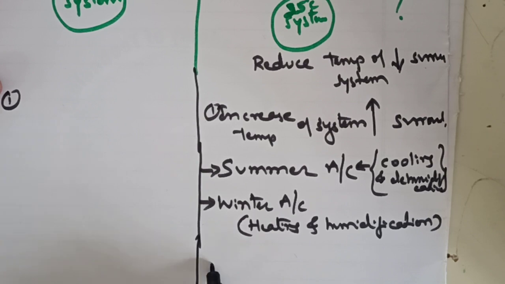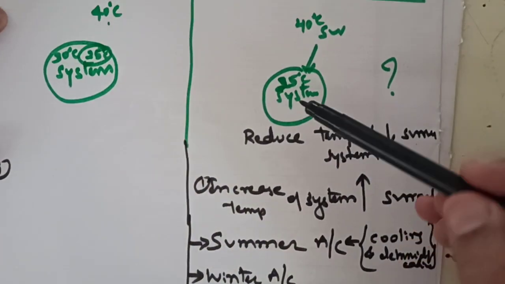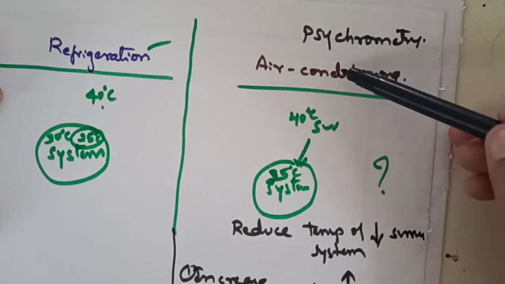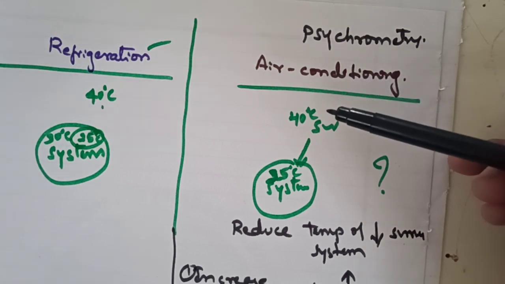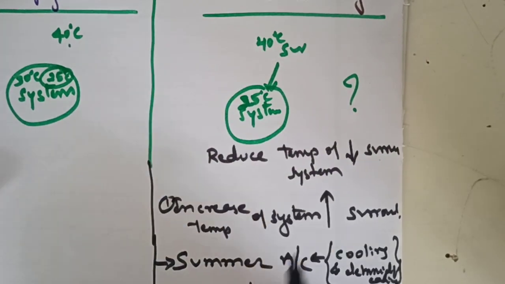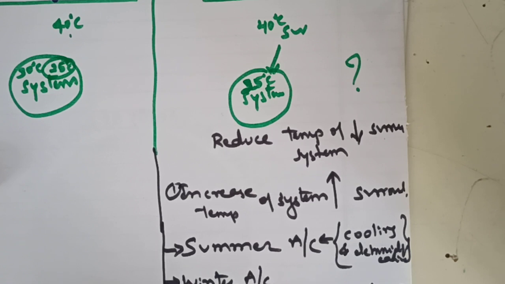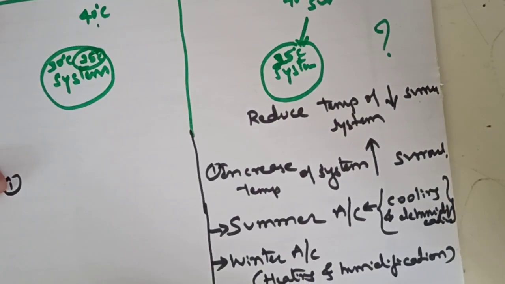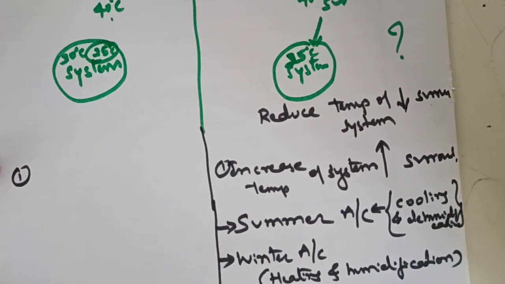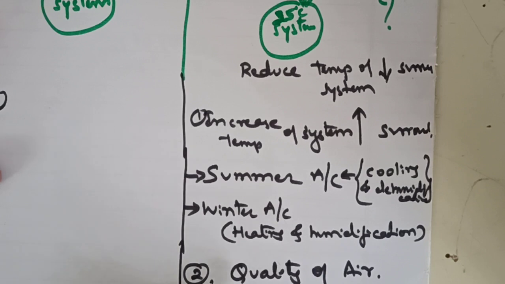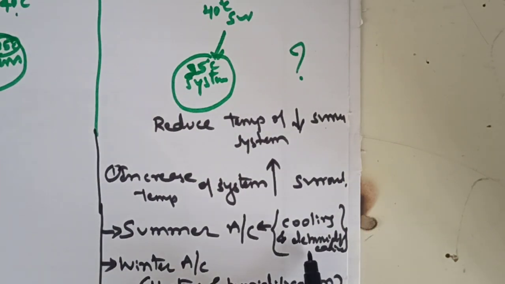And the second difference is, in the air conditioning systems we will control the quality of the air. But we cannot control the quality of air in the refrigeration system. That is also one major difference. Controlling the quality of air itself is humidification and dehumidification.